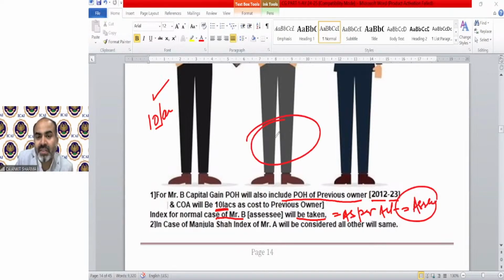So as per the act, we have to take the index for the purpose of the assessee. Who is the assessee? This is the assessee, Mr. B. But in the case of Manjula Shah, the index for Mr. A will be considered, all else will be the same. So as per Manjula J. Shah, we have to take the index of Mr. A. Do not worry, everything has been written.